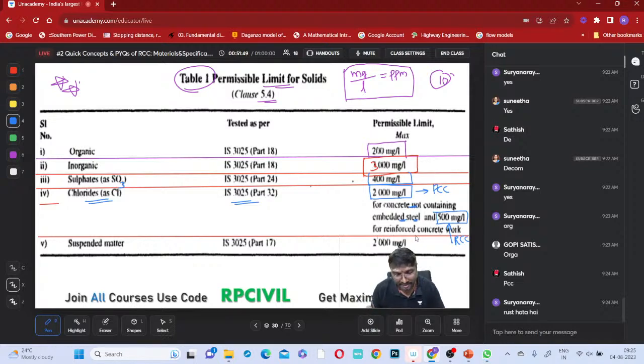So to avoid this rusting, what do we need to do? We have to restrict the chloride content if it is RCC, right? Now you understand why chloride content is restricted in the case of RCC.